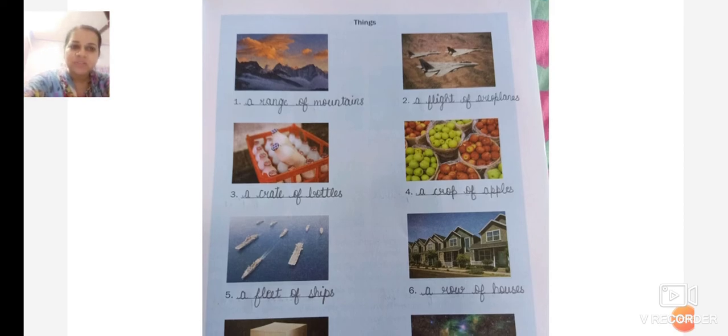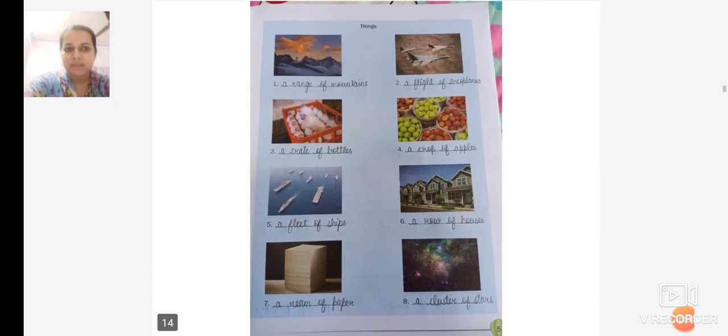A range of mountains, a flight of aeroplanes, a crate of bottles, a crop of apples, a fleet of ships, a row of houses, a ream of paper, a cluster of stars. You can write also a galaxy of stars. So these are the collective nouns for things.